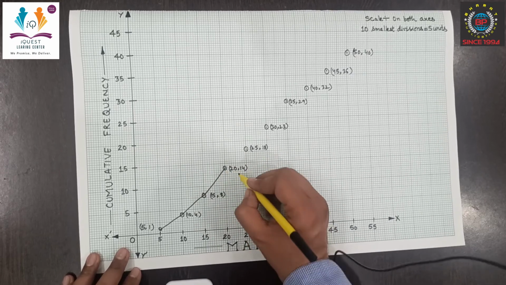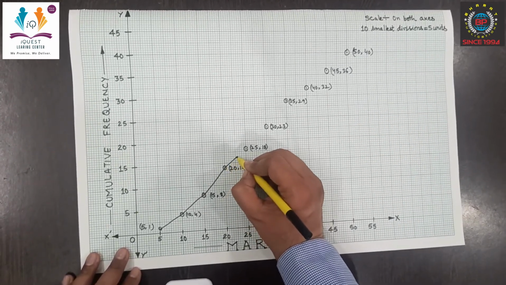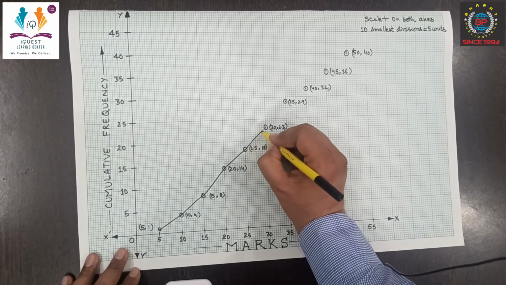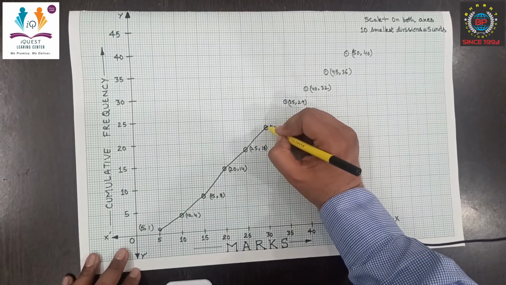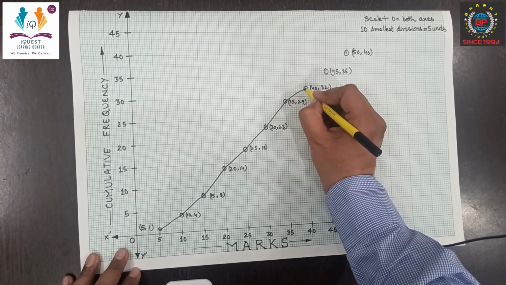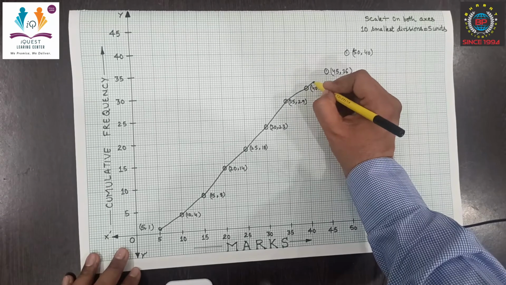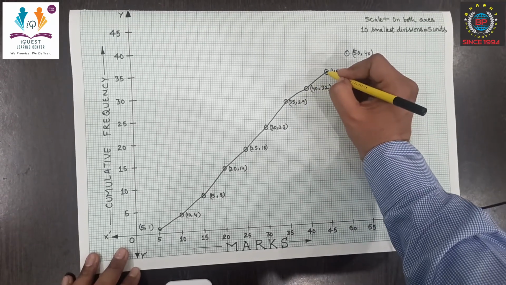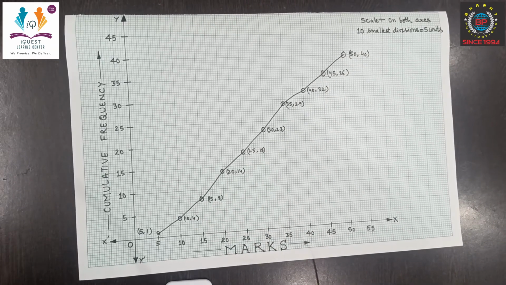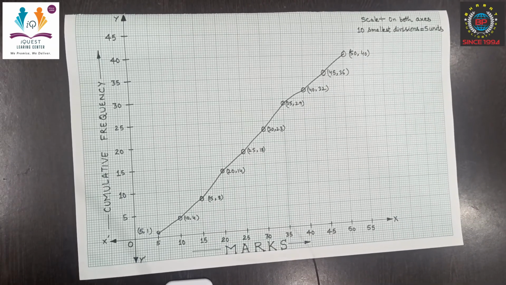Next 2 points. In this manner we will join all the points, and finally we get our cumulative frequency polygon.